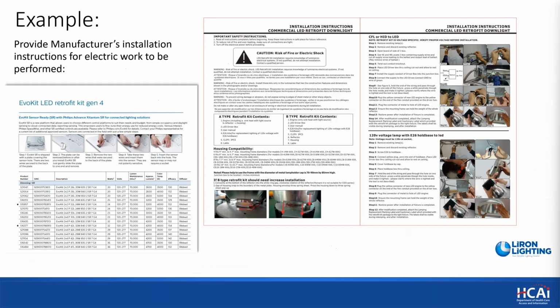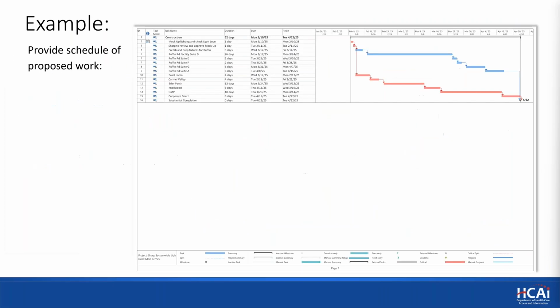Manufacturers installation instructions. This is part of the listing of the retrofit kits that should be included in the 102 form. And then provide a schedule of proposed work.